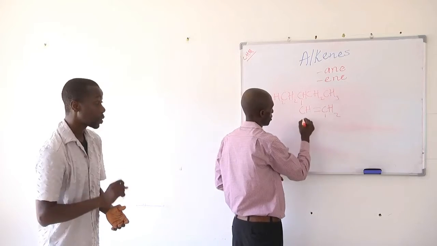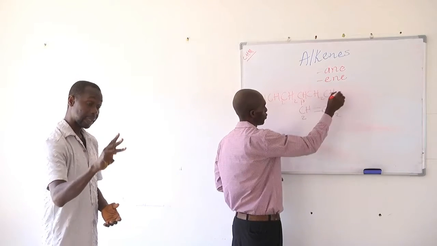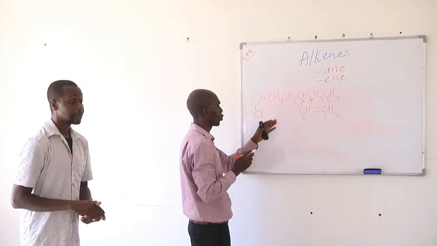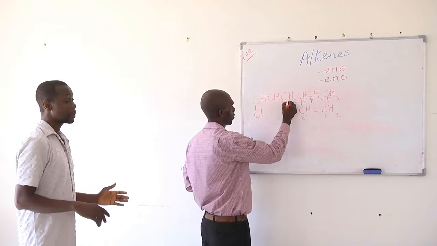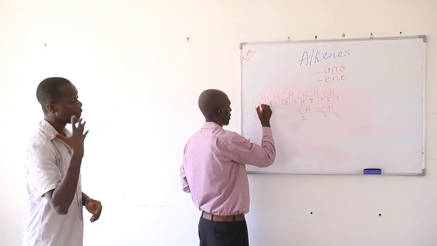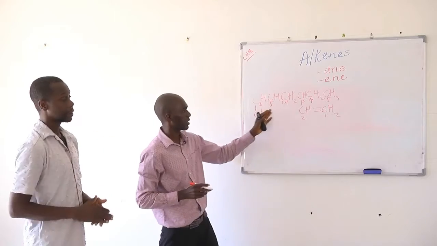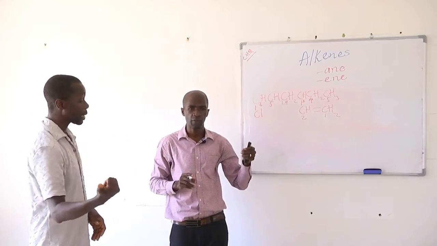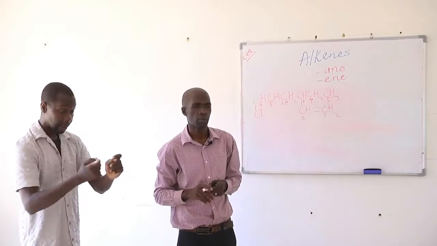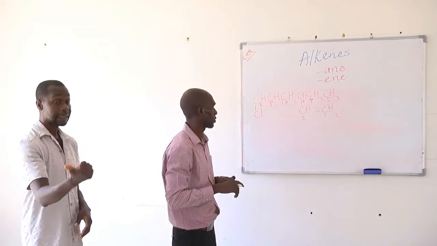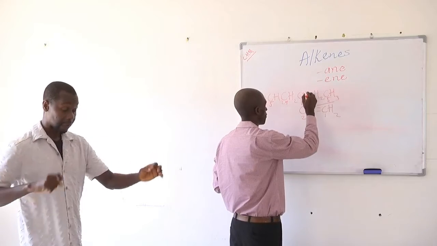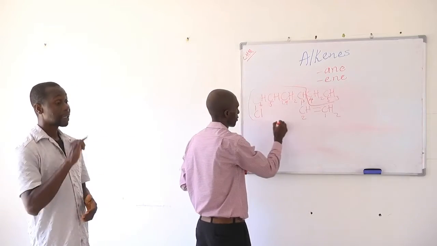This is 1, 2, 3. If it goes that way, we'll have 4 and then 5. But if it goes towards our left, we'll have 4, 5, and then 6. So we have 6 against 5, and 6 is greater than 5. So the longest hydrocarbon chain will be made up of 6 carbons. We have identified the longest hydrocarbon chain. That is that.